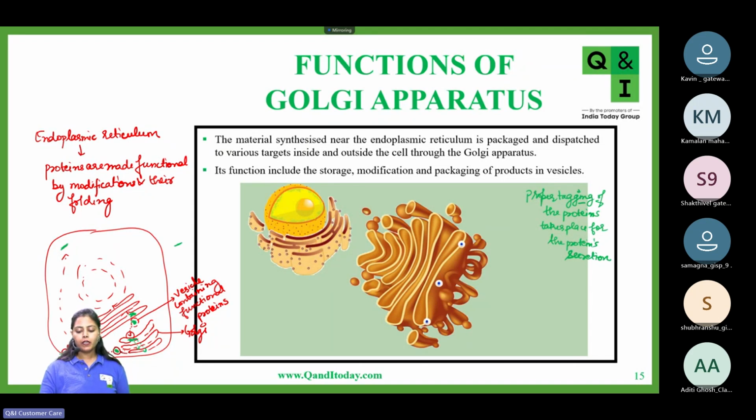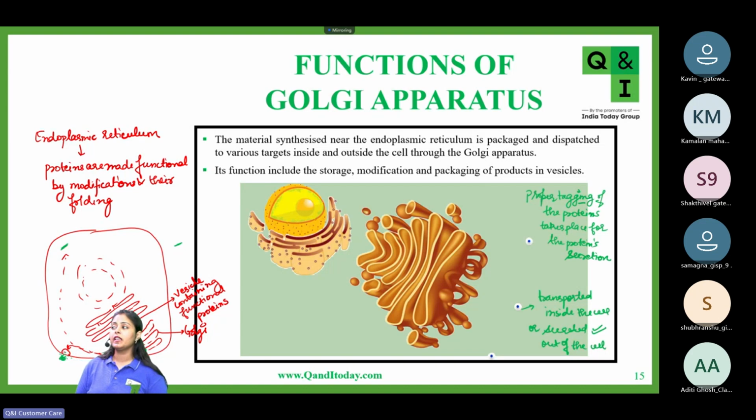So see from here that from the Golgi apparatus, these vesicles have moved out, and now either they will be transported inside the cell or secreted out of the cell. Okay, particularly the role of the Golgi apparatus is mainly this, that it helps in secretion of proteins outside the cell. That is its main role.